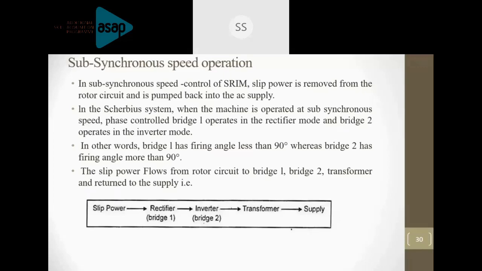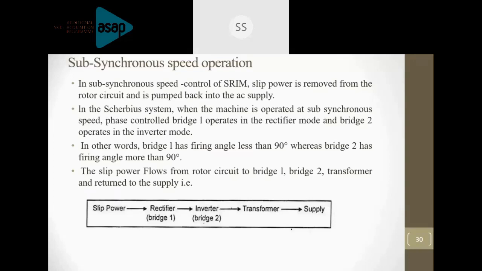Next one. This is showing the subsynchronous operation of the machine, right? This figure is showing the subsynchronous operation. Go to the next slide. See,